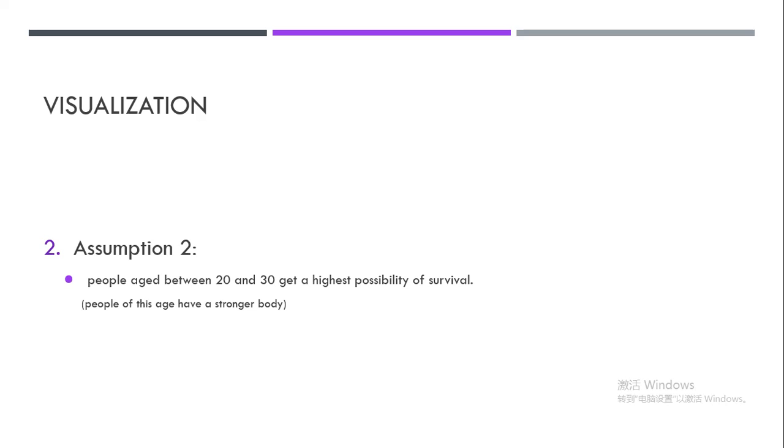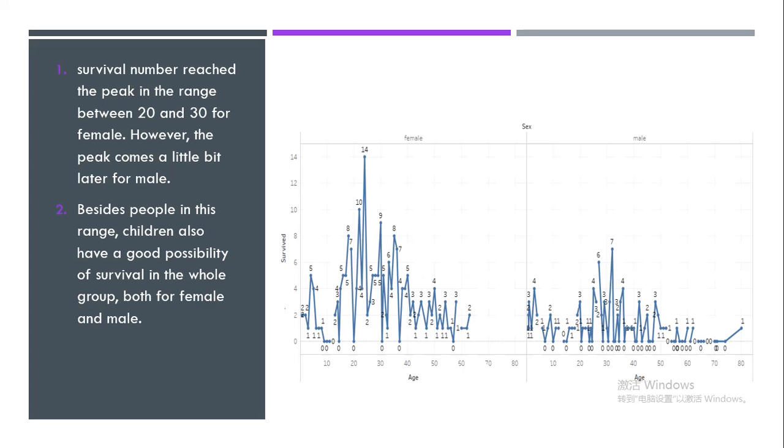The second hypothesis contains two factors, sex and age. The gender part is the same as the previous one. I just added the factor of age. I assume that people aged between 20 and 30 have the highest possibility of survival because they have a stronger body. The plot shows very clearly that survival number reached the peak in the range between 20 and 30 for females. However, the peak comes a little bit later for males. This is not surprising since people of this age have a stronger body than older and younger people.